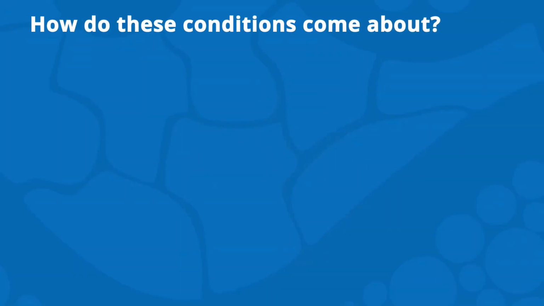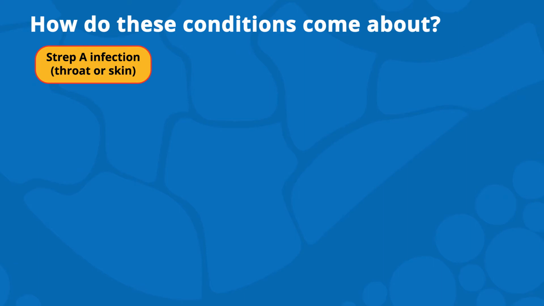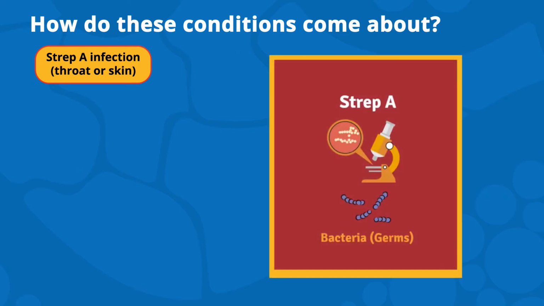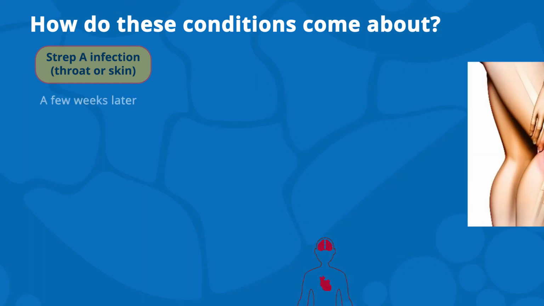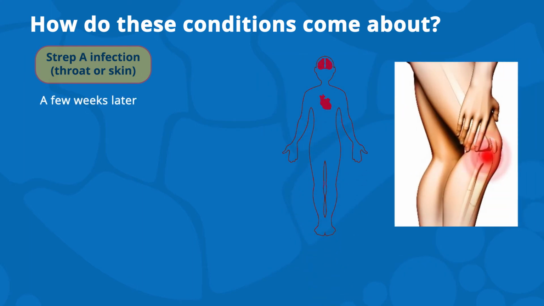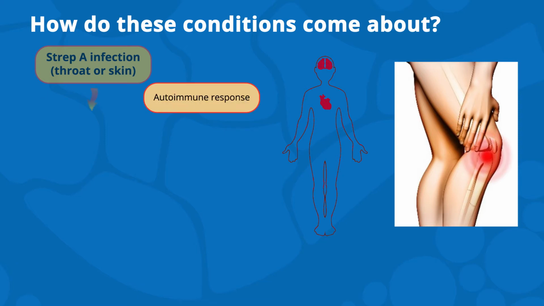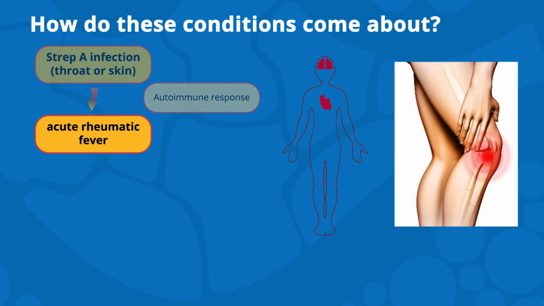How do these conditions come about? Strep A bacteria causes an infection in the throat or skin. If this is left untreated, then a few weeks after the Strep A infection, there might be an abnormal immune response to the infection. This inflammatory response can result in acute rheumatic fever.